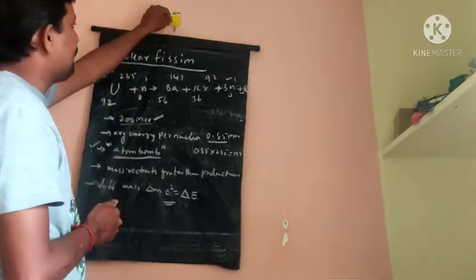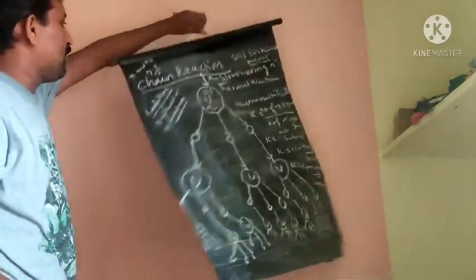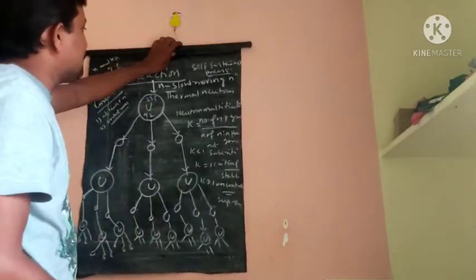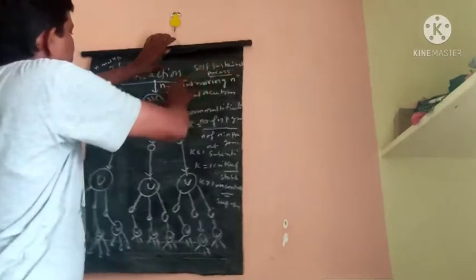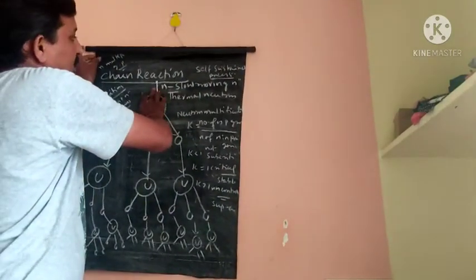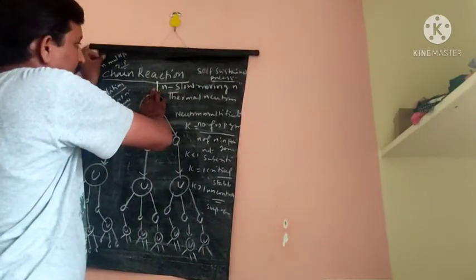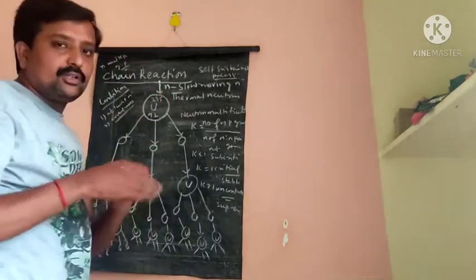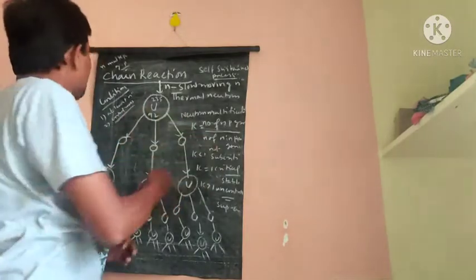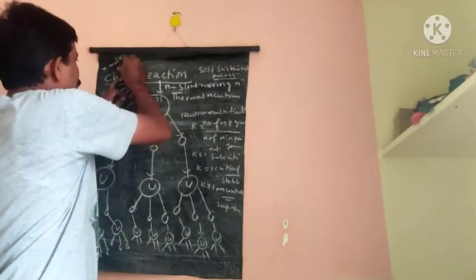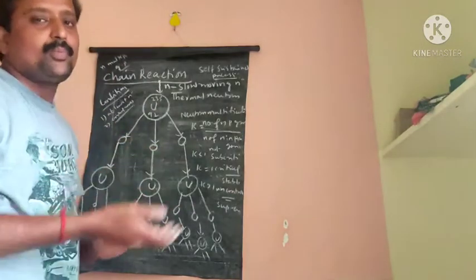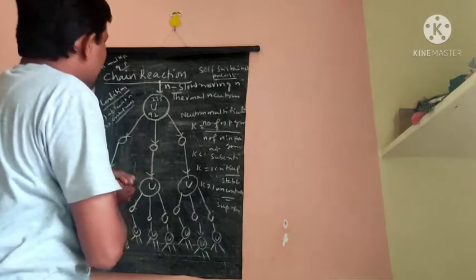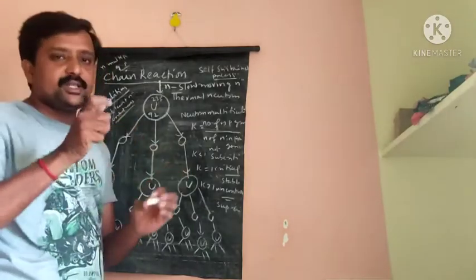Okay. So next one is chain reaction. What is called a chain reaction? A chain reaction is a self-sustained process. In this process, the neutrons multiply in geometric progression. So what is a chain reaction? A chain reaction is a self-sustained process.